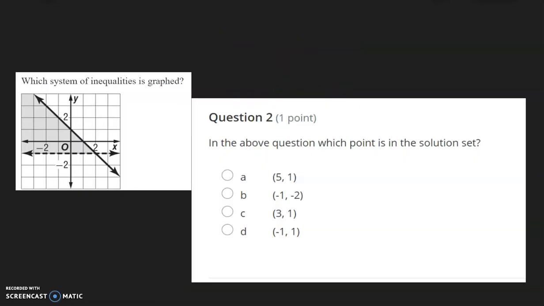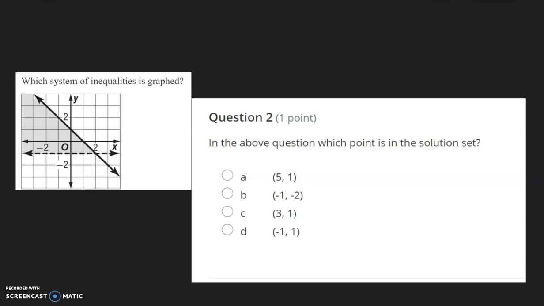Number 2 is still asking about the same graph, and it's asking which point is part of the solution set. What you're looking for is which point is in the shaded area, the area that's colored in, or it is on the border with a regular line. Anything along this line on the border is okay, but the dotted line is not good. Let's try each point and see which point works.